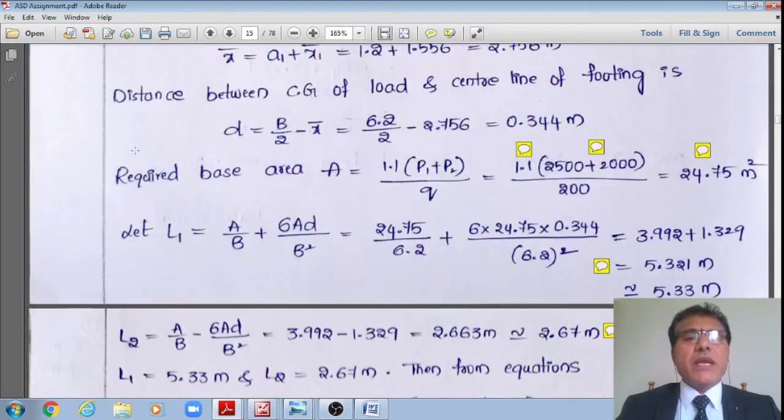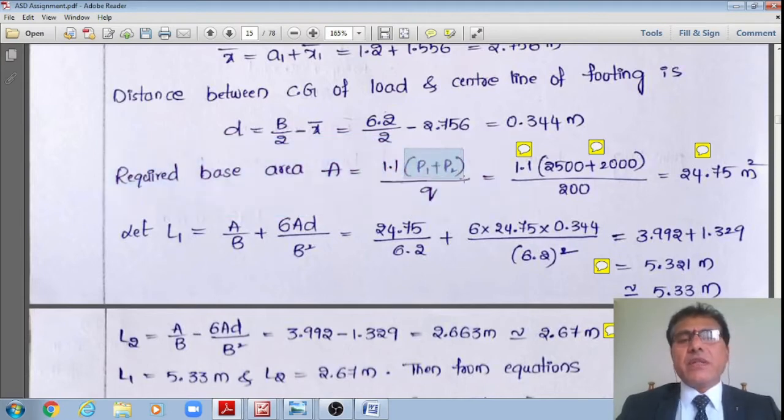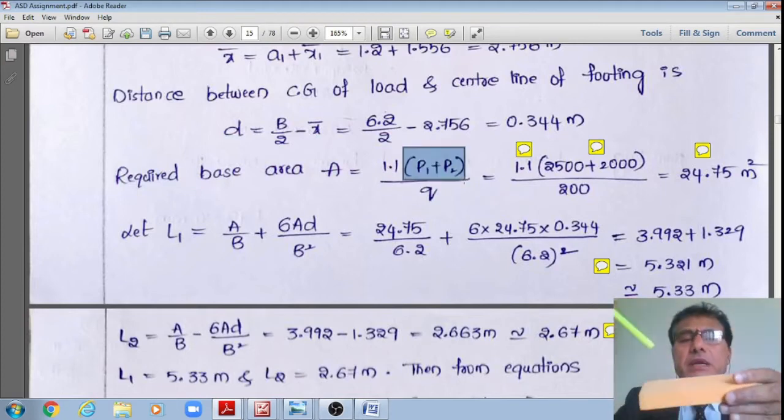Now I'll calculate what is the required base area. Area required is equal to 1.1 multiplied by P1 plus P2 divided by Q, where this 1.1 is the additional load considered for the self weight in terms of the applied loads P1 and P2, 10% more.